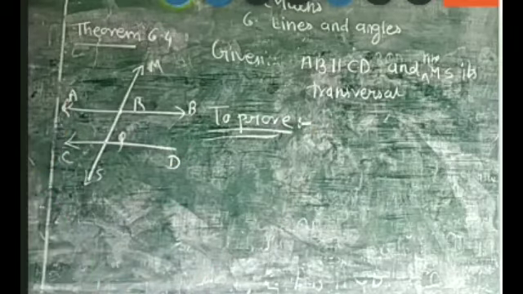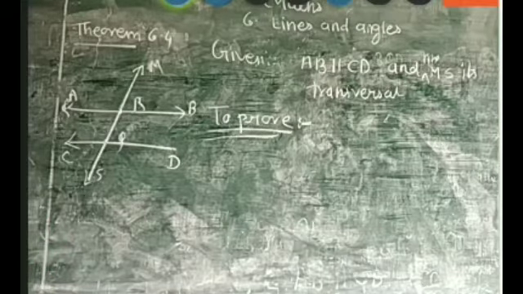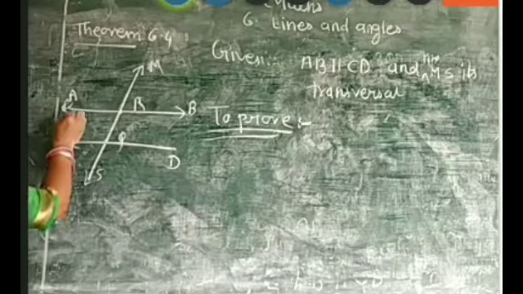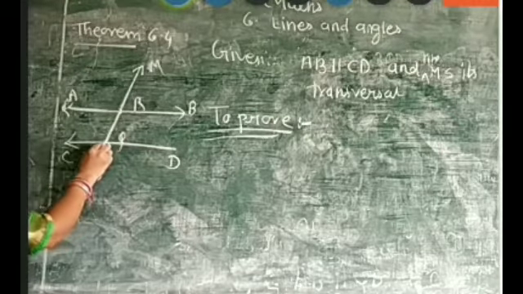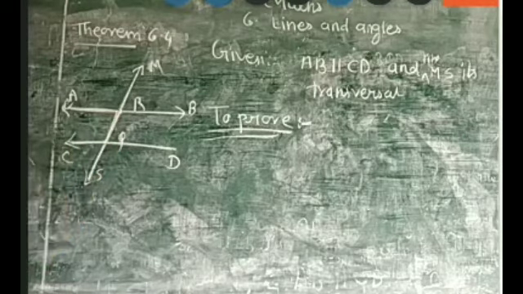is that each pair of interior angles is supplementary, and supplementary means the sum of the two angles will be equal to 180 degrees. So yes, angle ARQ and angle RQC, they are interior angles.